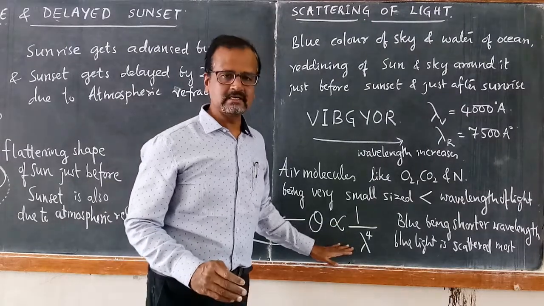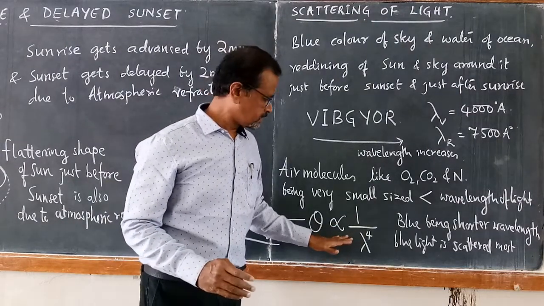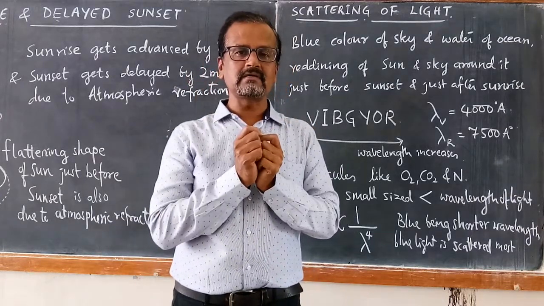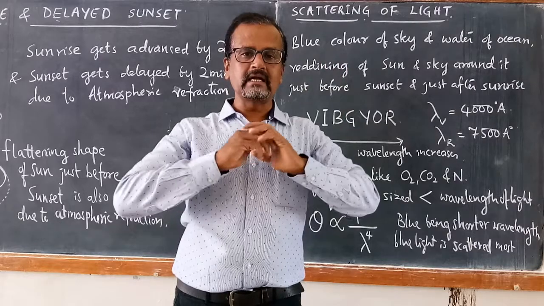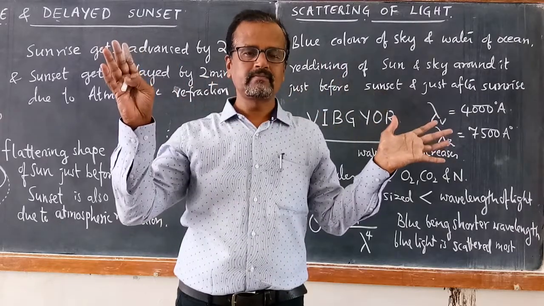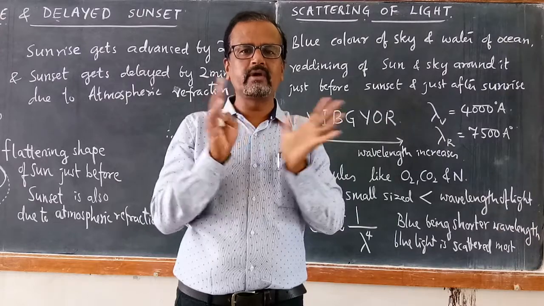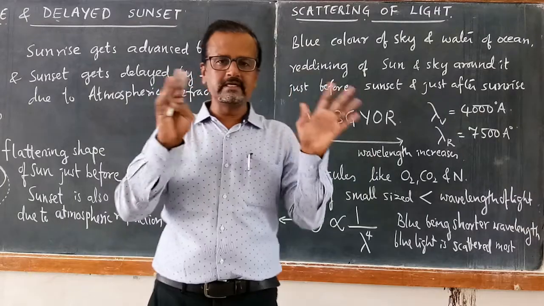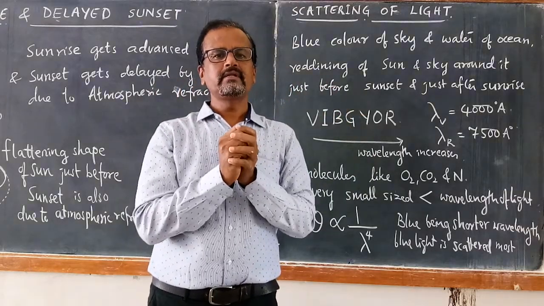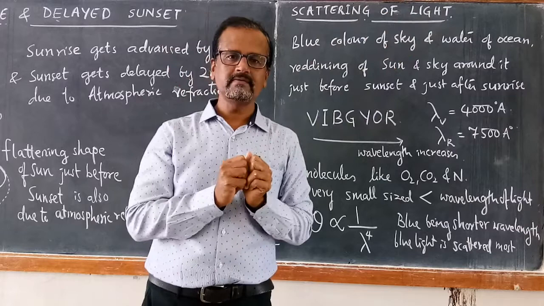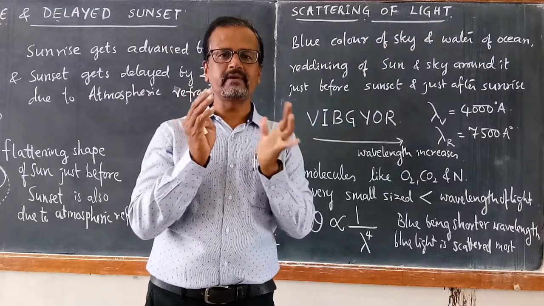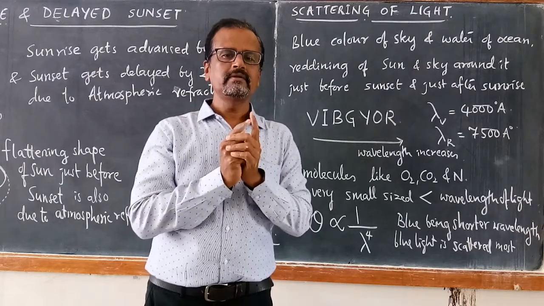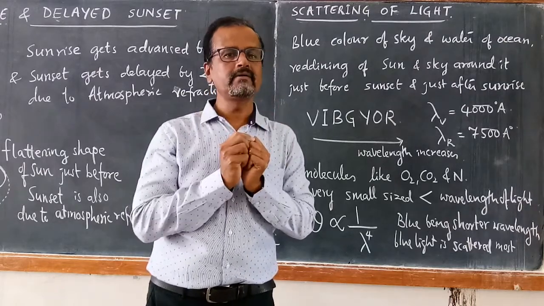Then this condition doesn't hold good. This condition is not valid. These tiny droplets of water in the cloud scatter the light equally in all the directions. When the light is scattered equally with equal angles in all the directions, all the colors are equally scattered with the same angle. Therefore, the clouds appear white. So scattering of light takes place equally in all the directions, and therefore the clouds generally appear white in color.